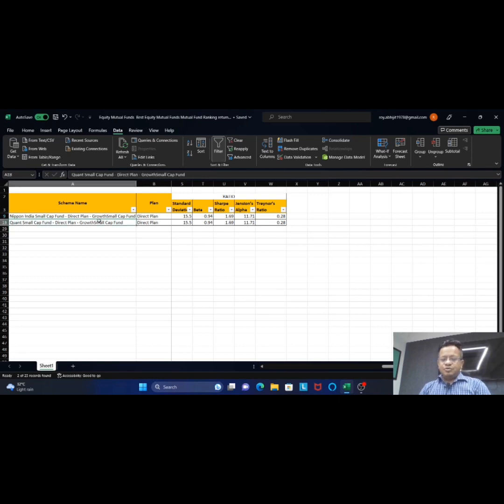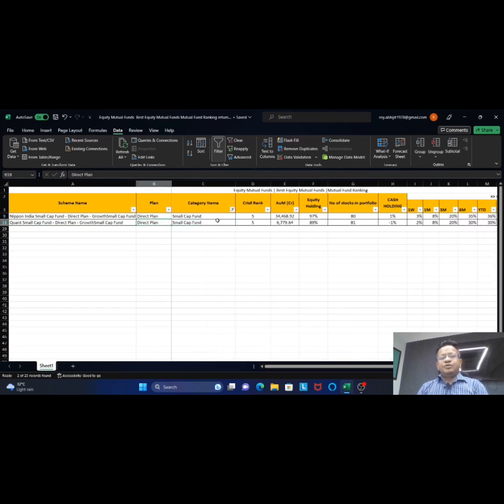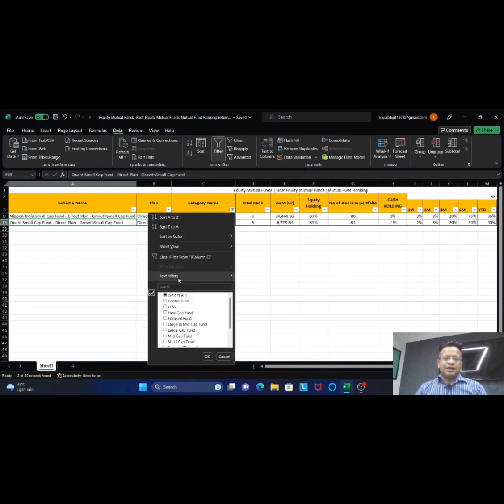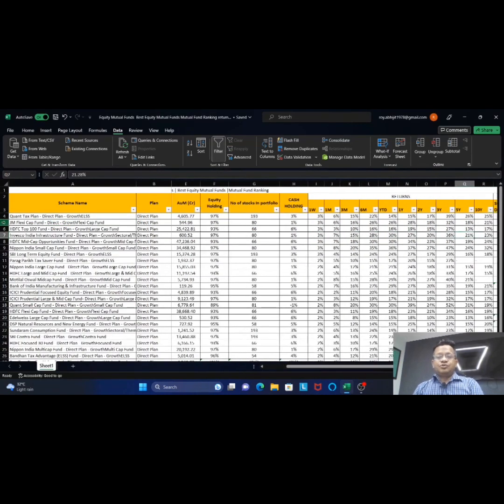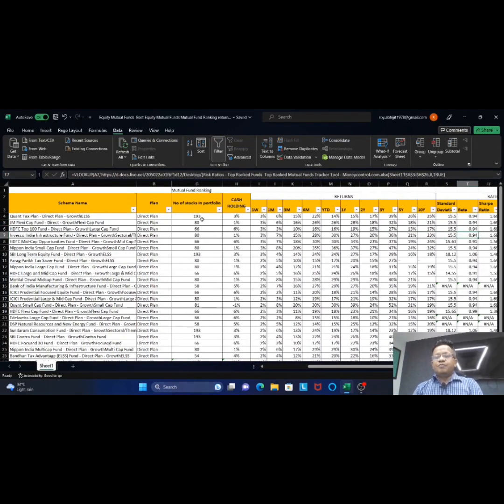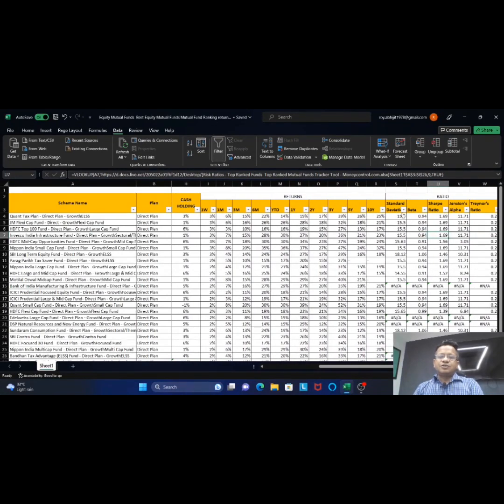So there are a huge number of things you should be aware of. Typically one should know the CRISIL rating, the AUM size, the number of stocks in the portfolio, or how you can find out which stocks are in the portfolio, and the cash holding of the scheme. In terms of returns, you should be aware of 6 months, 1 year, 5 years, 10 years, and 3 years is also important. And you should be aware of these standard deviation ratios, basically beta, Sharpe ratio, Jensen alpha, and Treynor's ratio.